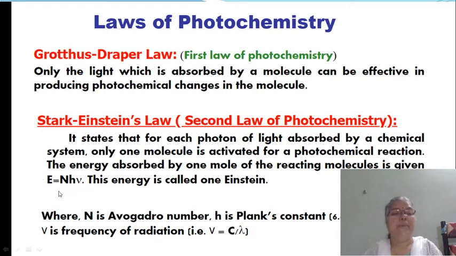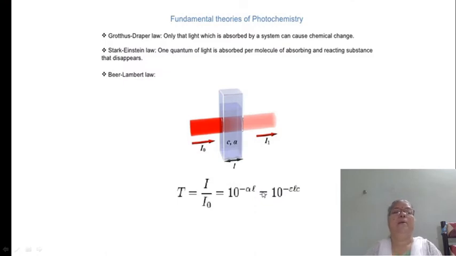Then in this equation, E is the energy associated with 1 Einstein, capital N is the Avogadro number, h is Planck's constant, and here nu is the frequency of radiation. And all of you know the frequency is the ratio of the velocity of light divided by the wavelength of the light.